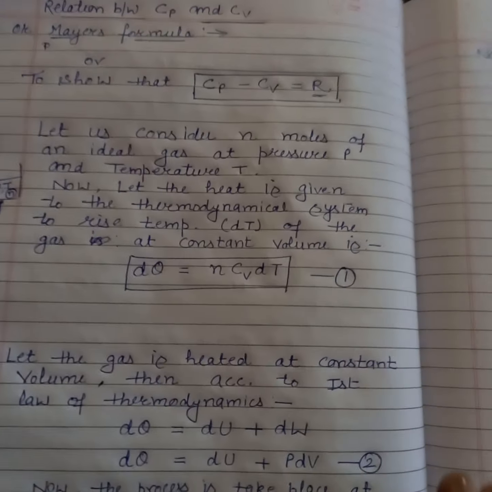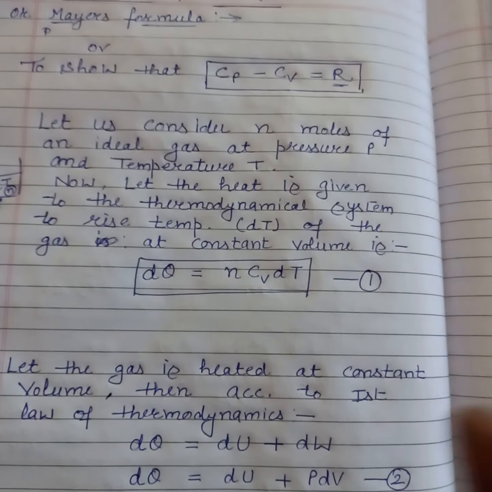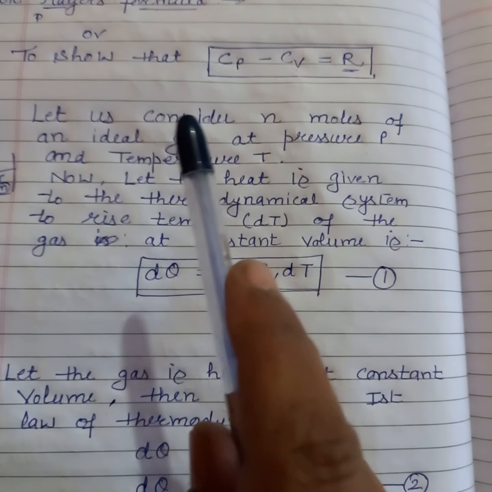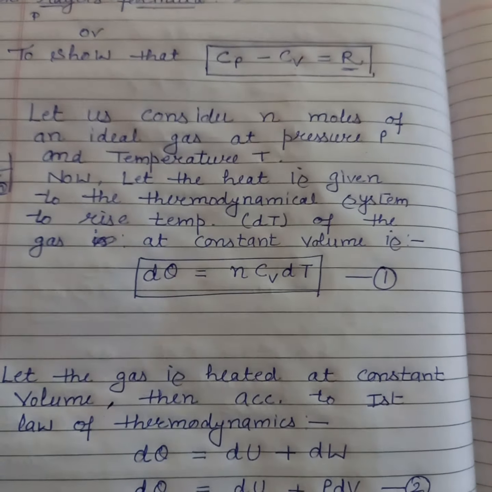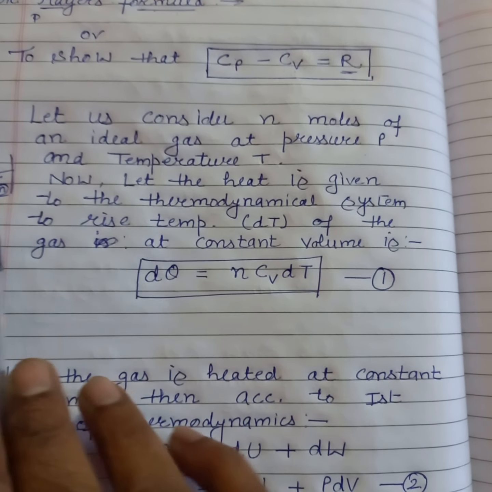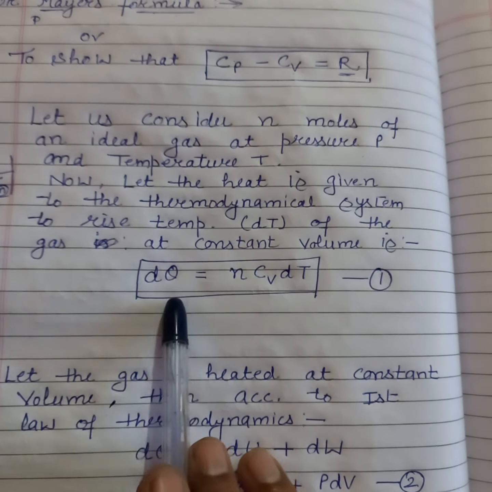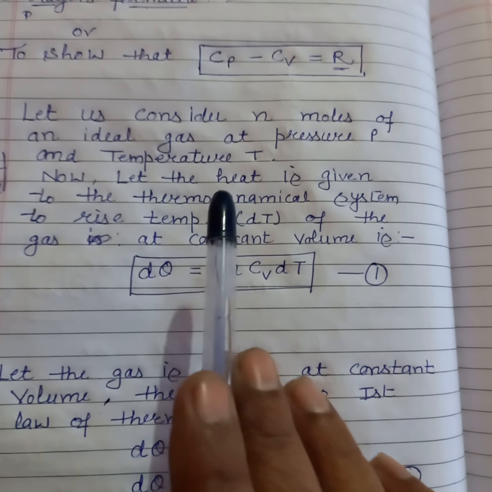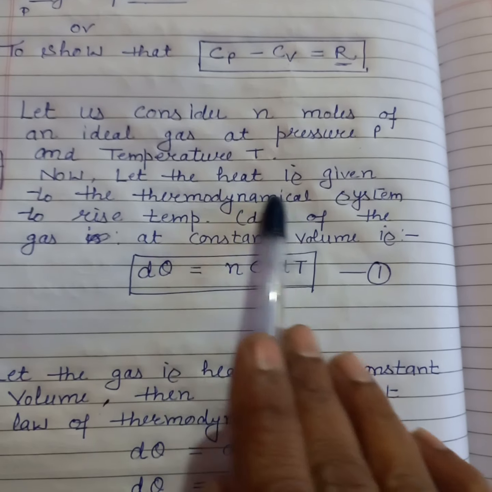What have we done? We have taken an ideal gas having n moles, with pressure P and temperature T. We heated the gas at constant volume by giving heat dQ to raise the temperature by dT.